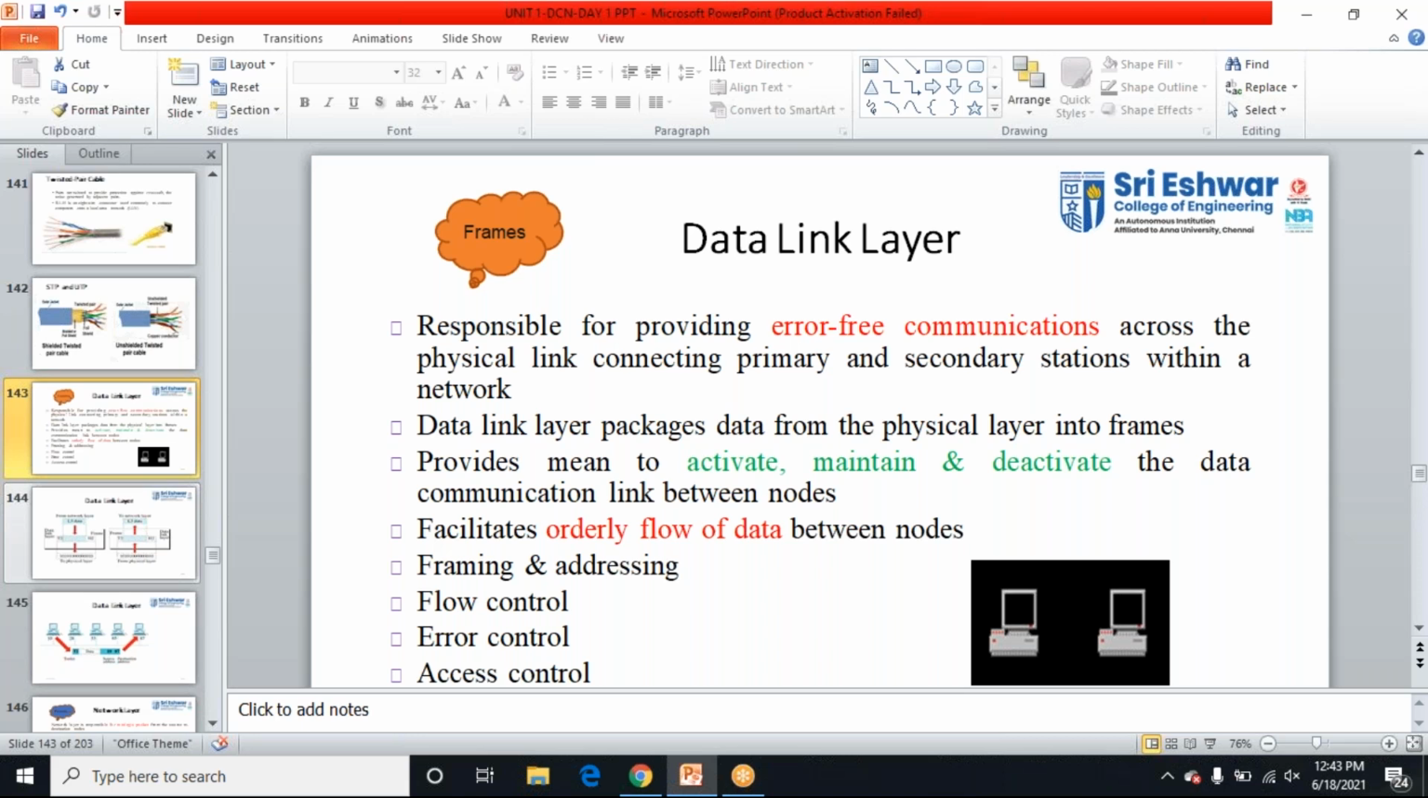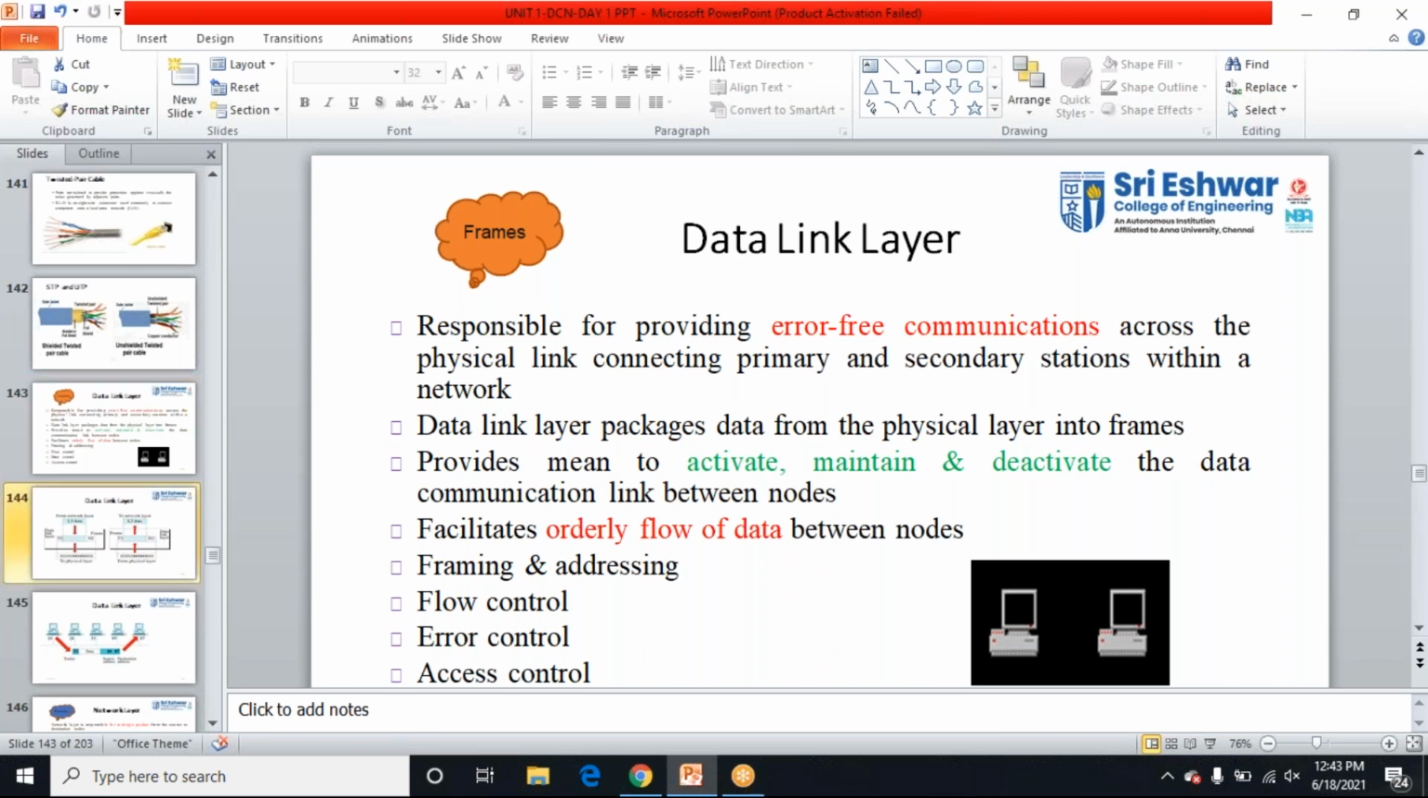For this purpose we are going to have a data link layer. It provides, activates, maintains and deactivates the data communication between the nodes. The functions of the data link layer are flow control, error control, and access control. You want to make note of it. In MCQs, I will be asking what is the function of the data link layer. So you want to mention this: flow control, error control, access control, and framing and addressing. You want to study this.